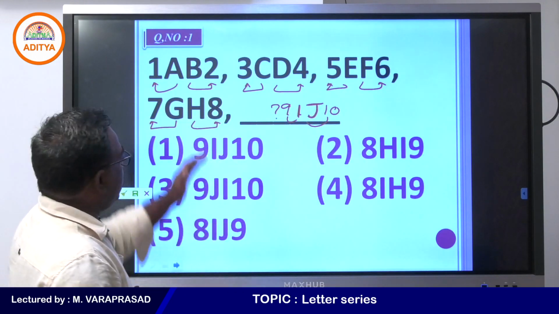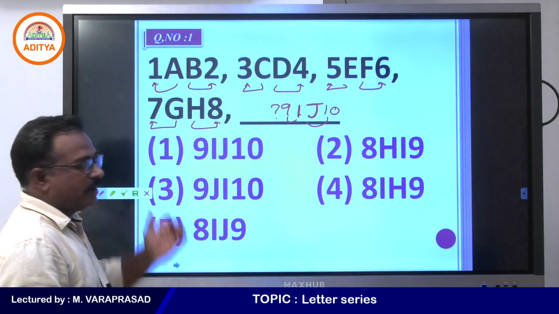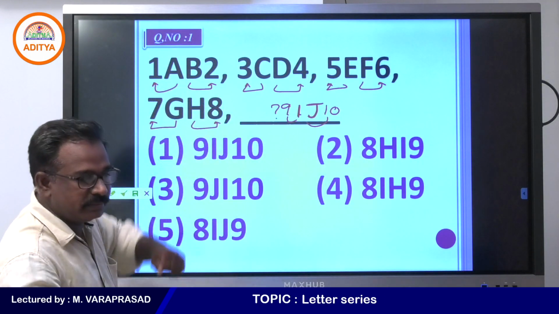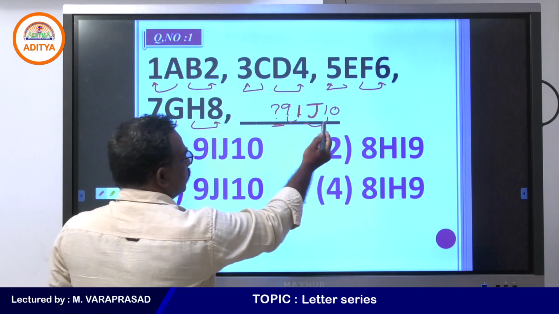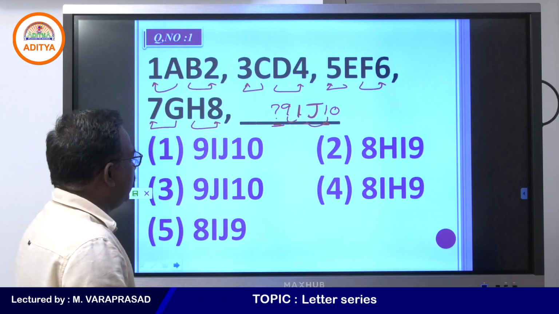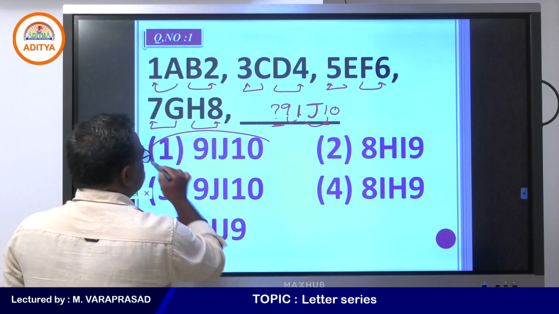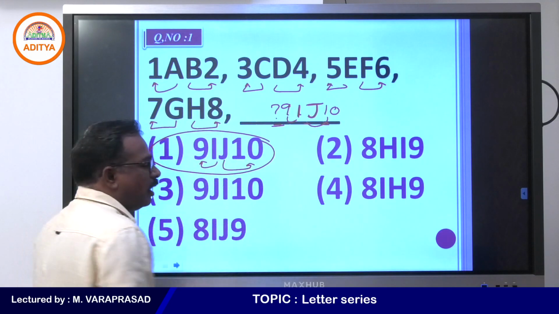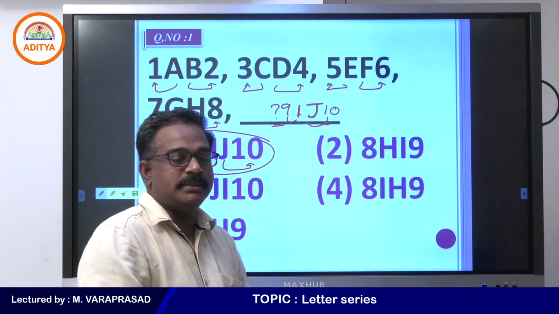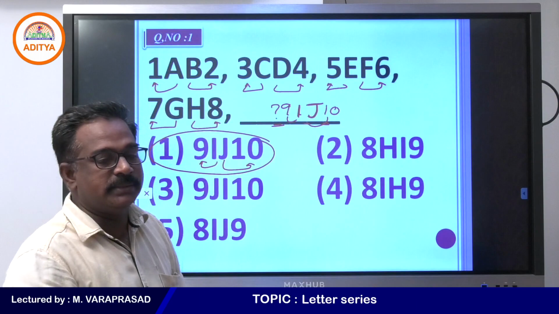So only the letter's place value is written at the side of the letter here. I is 9 and J is 10. So you will get option number 1, I place value is 9 and J place value is 10. In alphanumeric series, alphabets and place values, numbers, mixed questions come here.